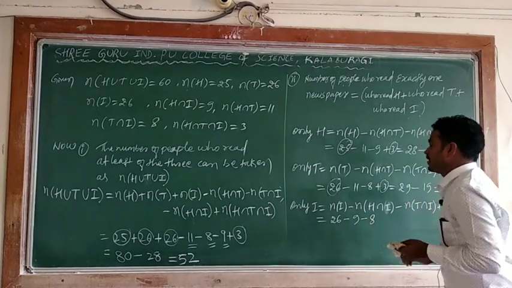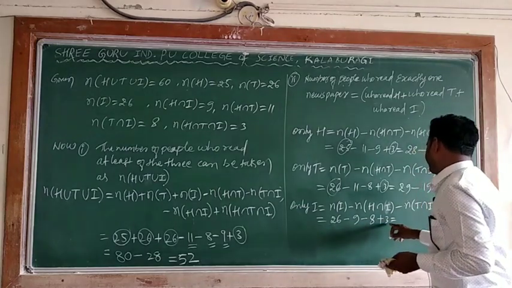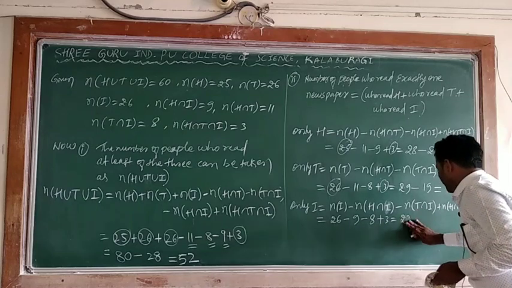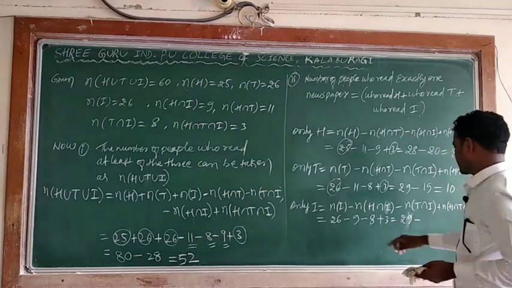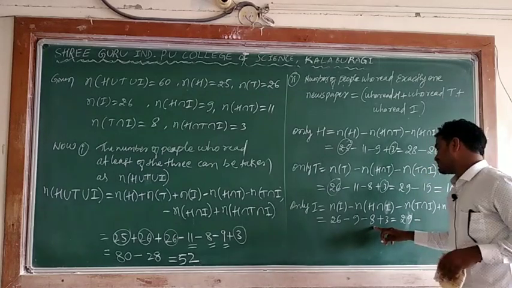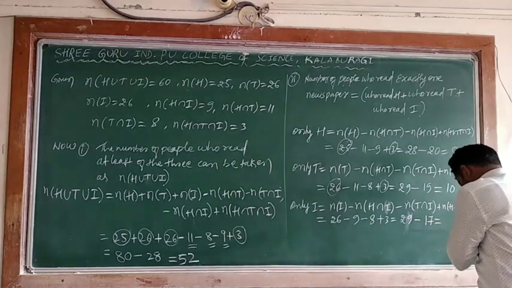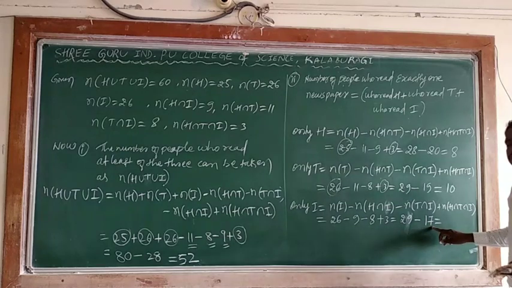Yes, and plus 3. 26 plus 3 is again 29. 29 minus 9 minus 8, minus 8 and minus 9 is minus 17. So 29 minus 17, so is it 12? 12 plus 17 will get 29.